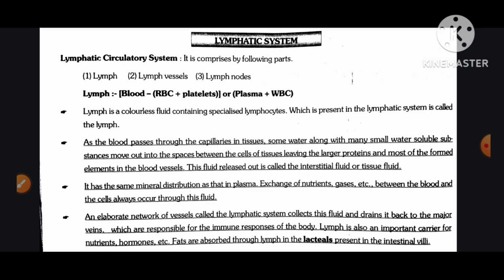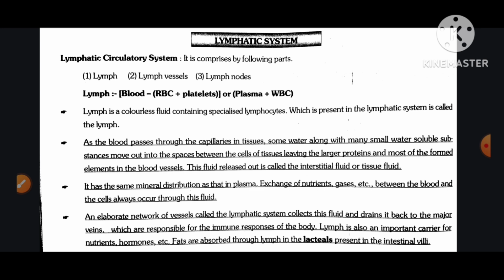Number second, as the blood passes through the capillaries in tissue, some water along with many small water-soluble substances moves out into the space between the cells of tissue, leaving the larger proteins and most of the foreign elements in the blood vessels. This fluid is called the interstitial fluid or tissue fluid. Number third, it has the same mineral distribution as that in plasma. Exchange of nutrients, gases, etc. between the blood and the cells always occurs through this fluid.